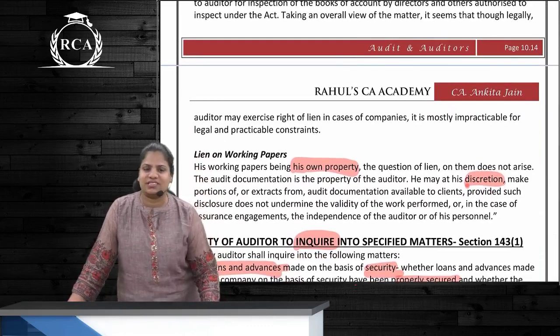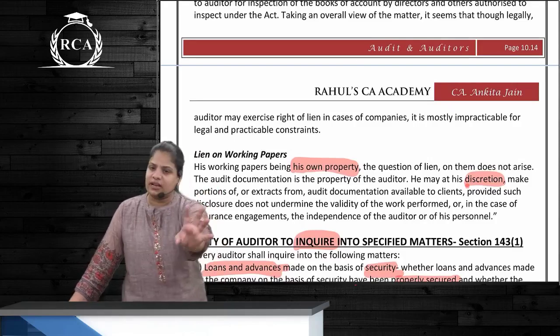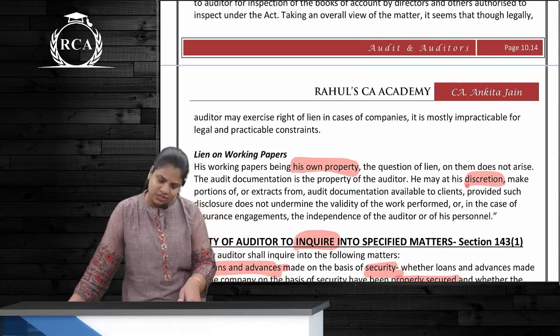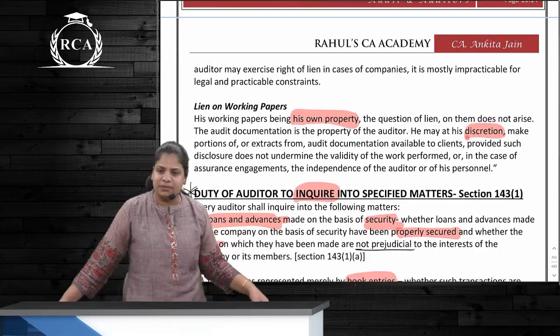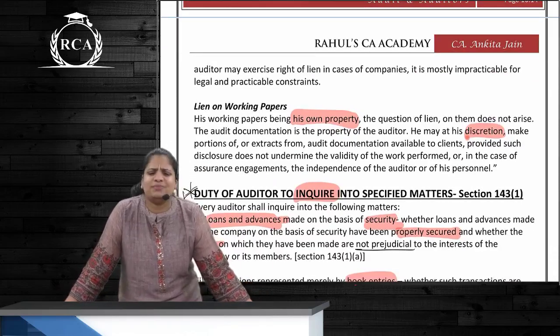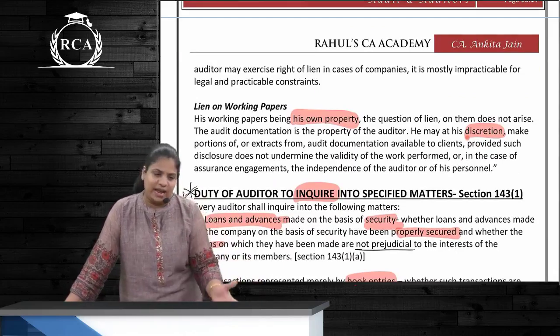But practically, when we are talking about this, is it actually practically possible? No, because these days everything is electronic record. If the client gives the data in a hard disk, they'll keep the hard disk. Correct? But there is no use of it, right? That's why they've told over here as well that it is impractical. One more, this last sentence, lien on working papers, it seems. Working papers of auditor belongs to whom? Auditor himself. So can he exercise the lien? Of course, he only will exercise the lien.